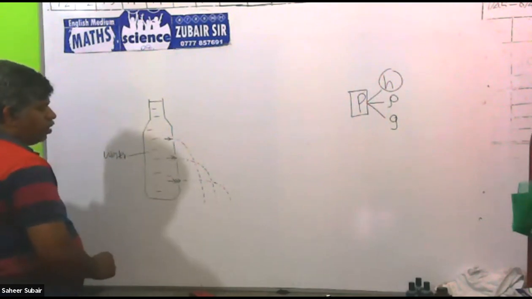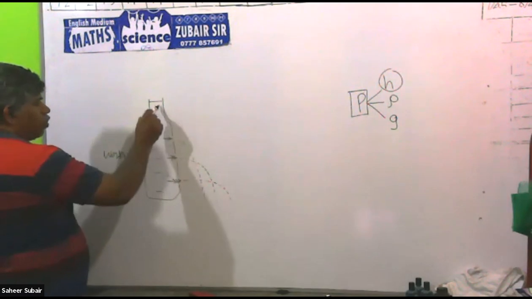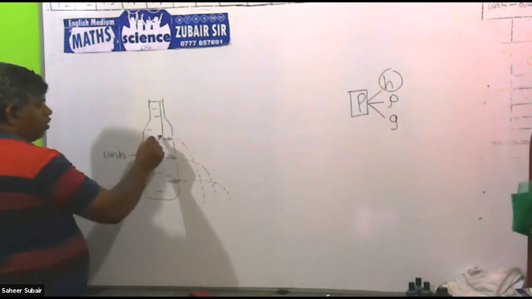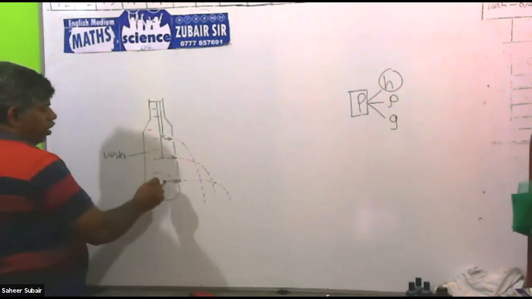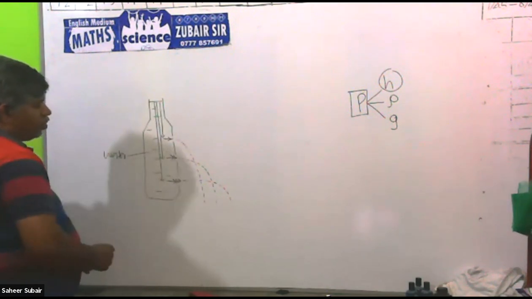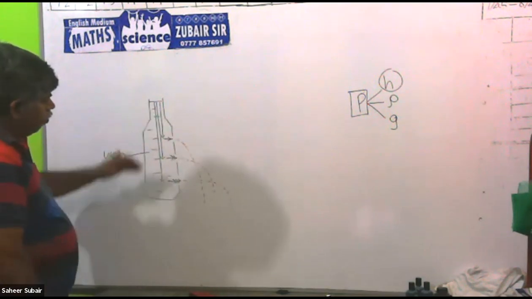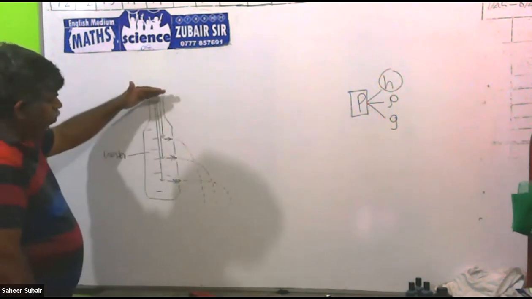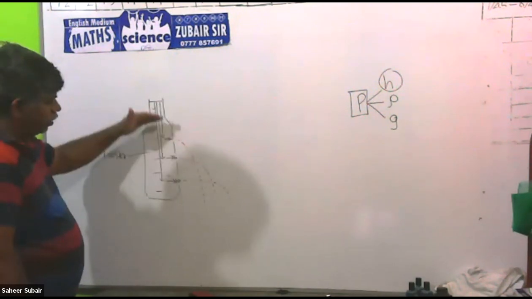What is the reason? Here the liquid causes pressure by this much liquid. Here the liquid causes pressure by this much liquid. Here the water causes pressure by this much liquid. Then the height is different. When the height increases from the top level of the liquid, the pressure increases.